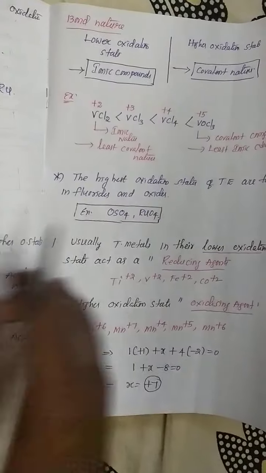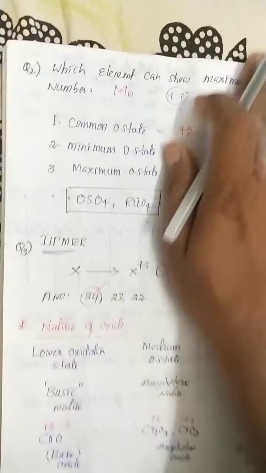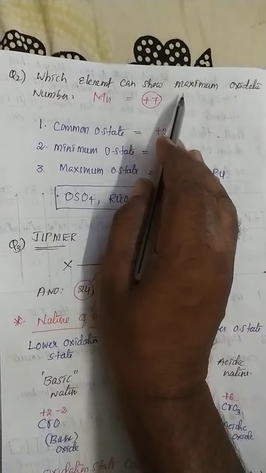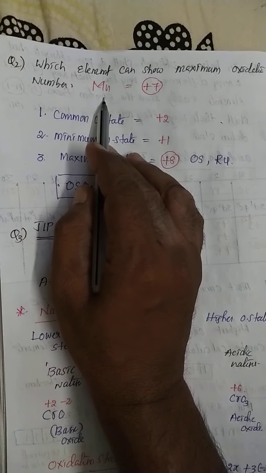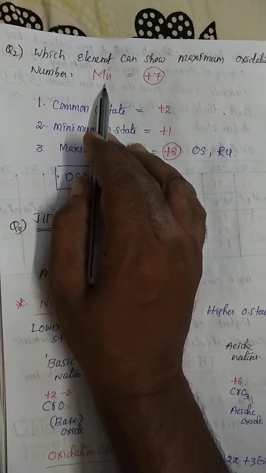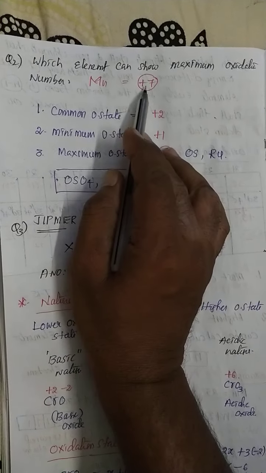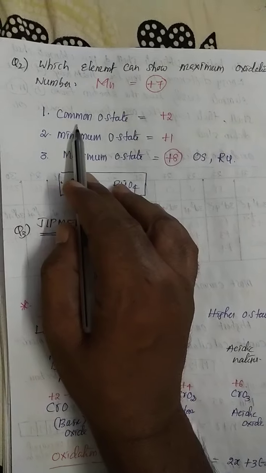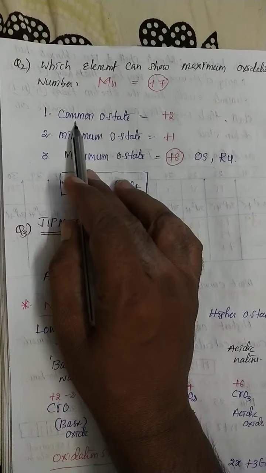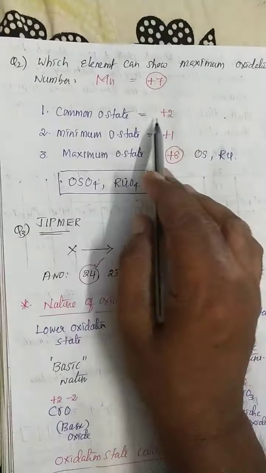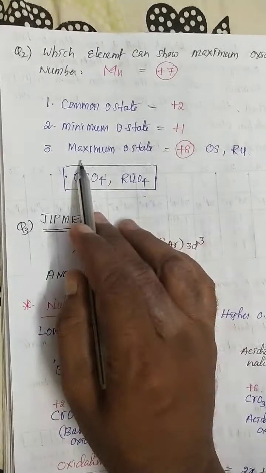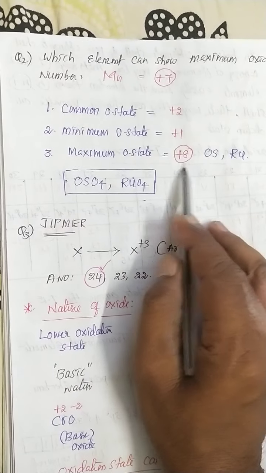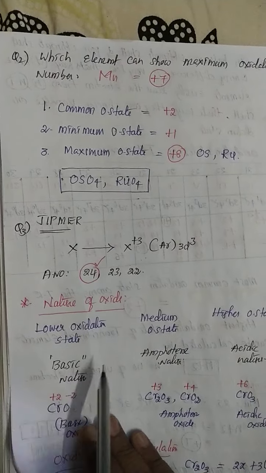Next one: which element can show the maximum oxidation state in the first transition series? Manganese can show the plus 7 oxidation state. So generally, for the entire d block elements, the common oxidation state is plus 2, the minimum oxidation state is plus 1, and the maximum oxidation state is plus 8. This is the most important point, my dear students, for the entire d block elements.